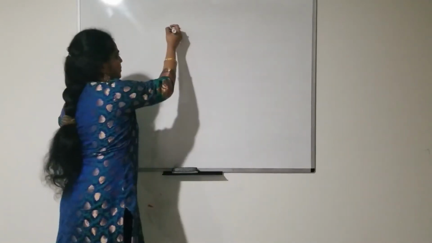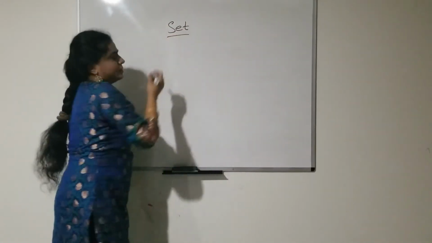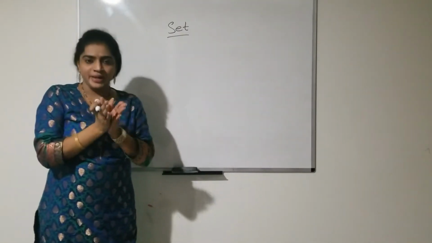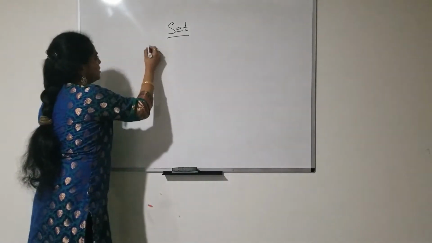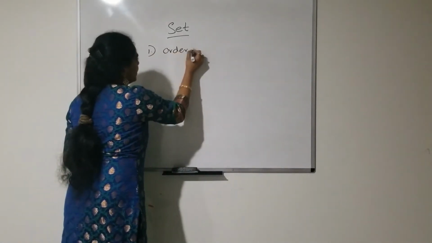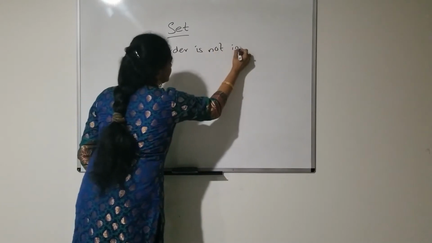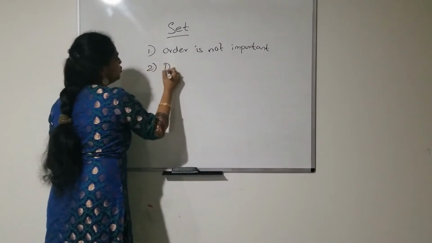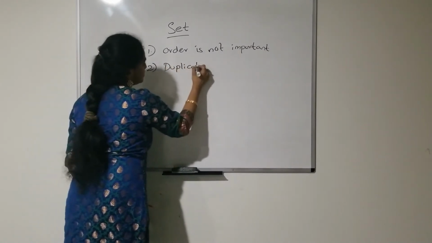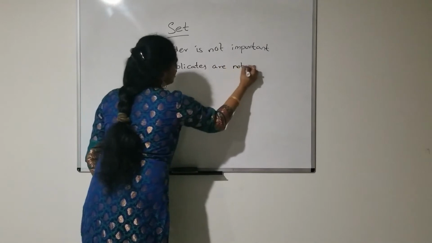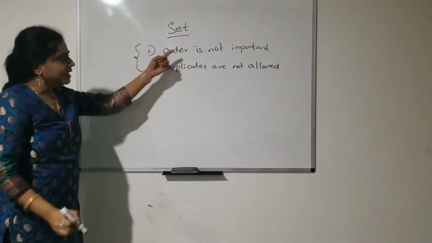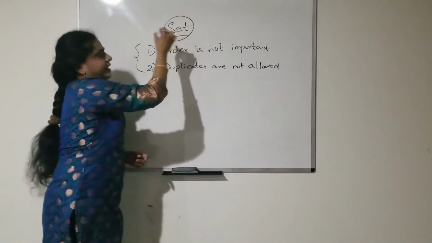Hello everyone, in this video let's talk about a set data type. So what is meant by a set? A collection of elements in which order is not important, and next one is duplicates are not allowed. Okay, if my requirement is like this, then I can go for set data type.